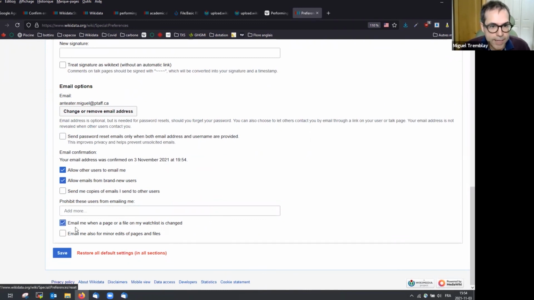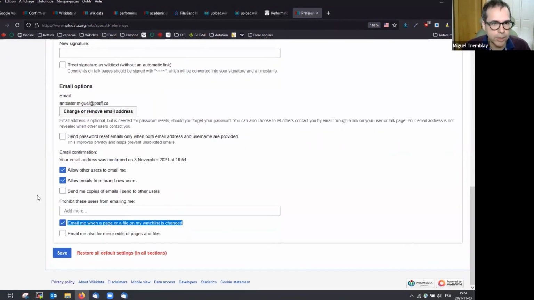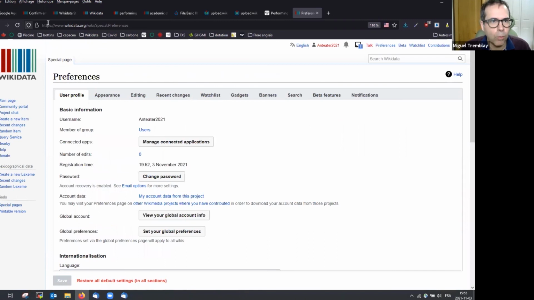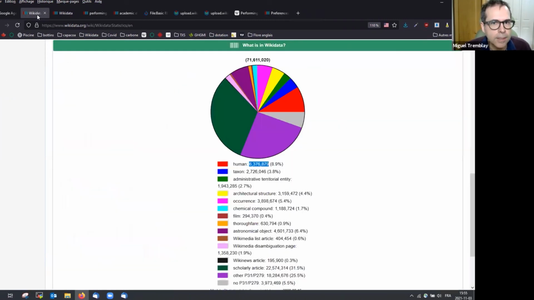So I can check email me. In preferences, the first tab that is open is user profile. Go to the bottom once your email address is confirmed, and you can click email me when a page or file on my watch list is changed, and email me also for minor edits. Save. And then we are good to go.